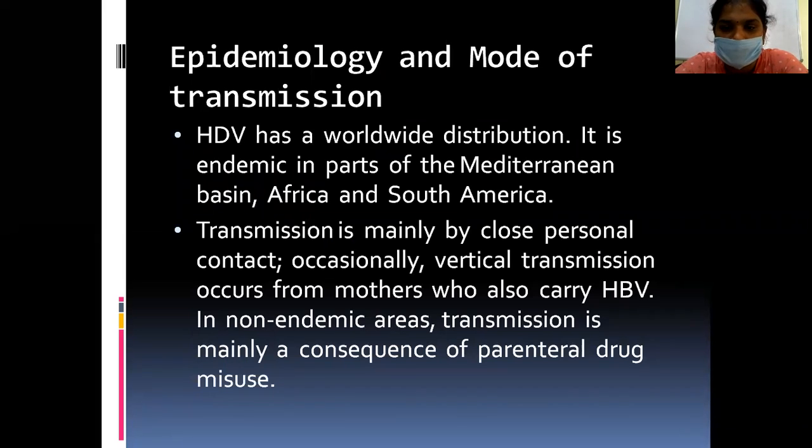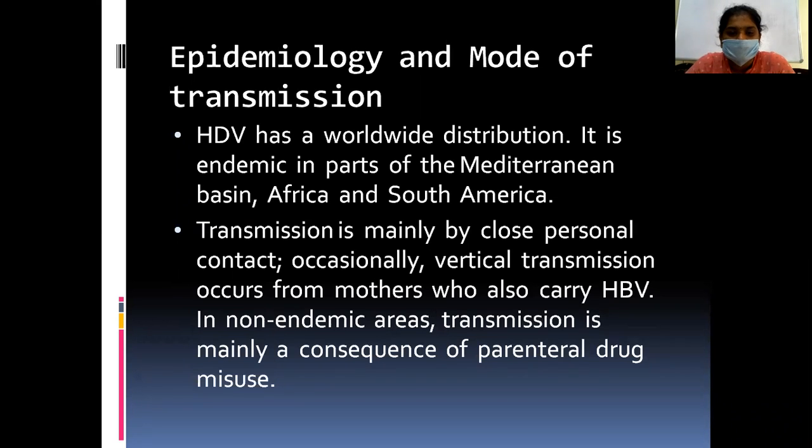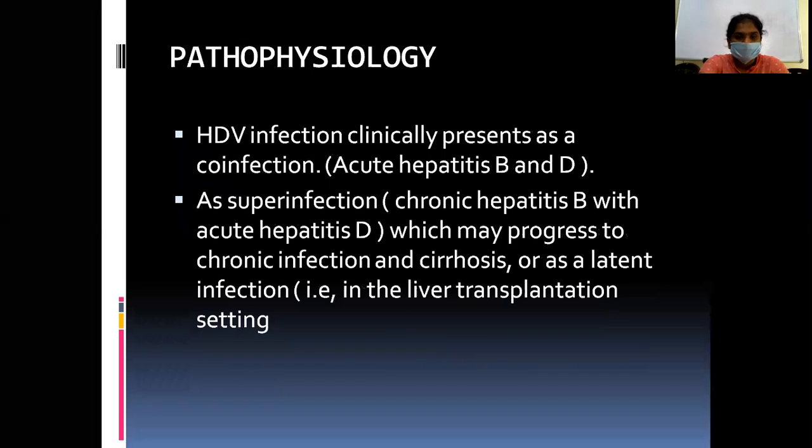The transmission is mainly by close personal contact, occasionally by vertical transmission, occurring from mothers who also carry hepatitis B infection. In the non-endemic areas, the transmission is mainly a consequence of parenteral drug misuse. So, the pathophysiology. Usually, hepatitis D clinically presents as a co-infection with acute hepatitis B, or as a superinfection, which may progress to chronic infection and cirrhosis, or as latent infection.